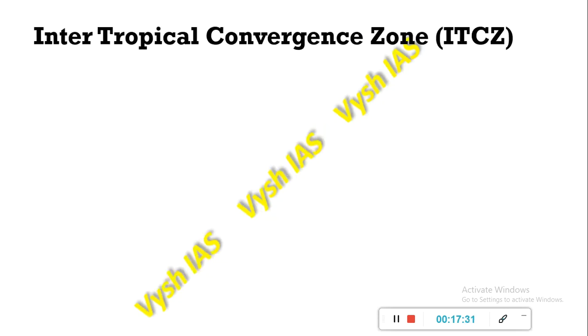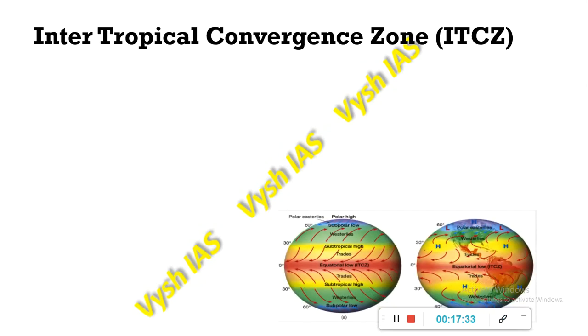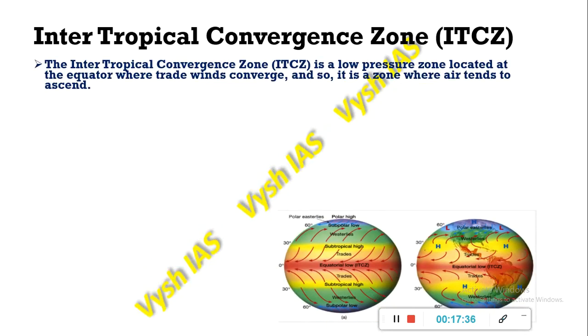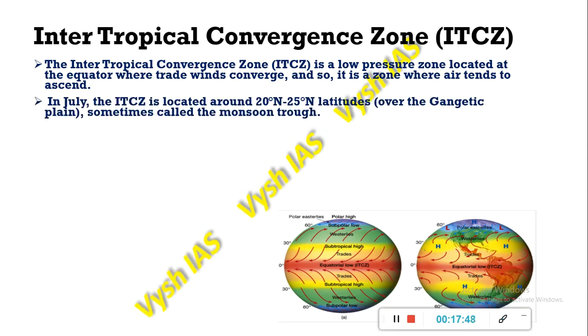So what is the Intertropical Convergence Zone, the ITCZ? The ITCZ is a low pressure zone located near the equator where the trade winds converge. It is a zone where the air tends to ascend. In July, the ITCZ is situated around 20 degrees north and 25 degrees north latitude, in between over here. In the case of India, it lies over the Ganga plains, and it is sometimes called the monsoon trough.